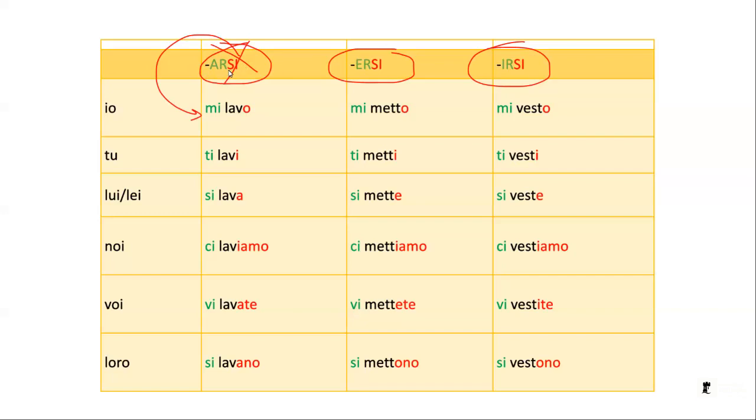Now we are left with the verb as a usual verb, so lavare. So what do I do? I just conjugate the verb as usual. So lavare is lavo, lavi, lava. Laviamo, lavate, lavano. So that's how we conjugate a reflexive verb. First thing we do is we conjugate the pronoun according to the person, then we conjugate the verb according to the group it belongs to.